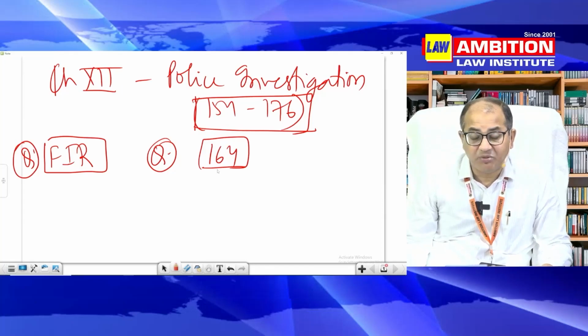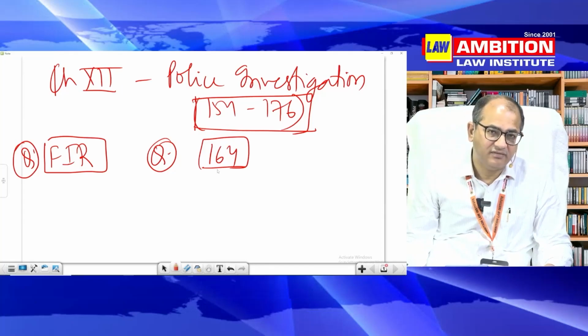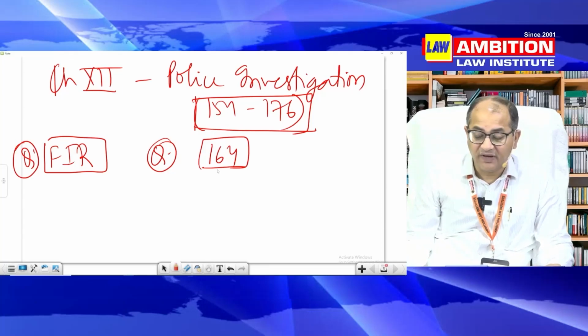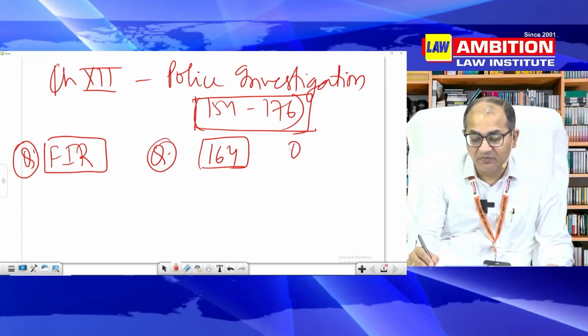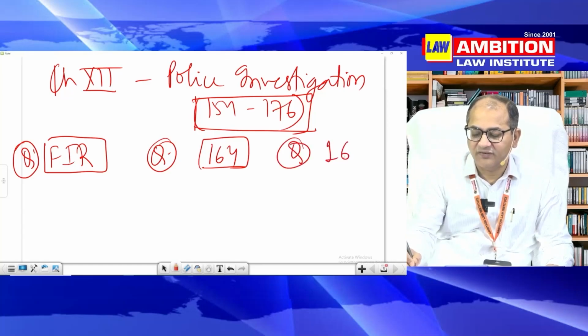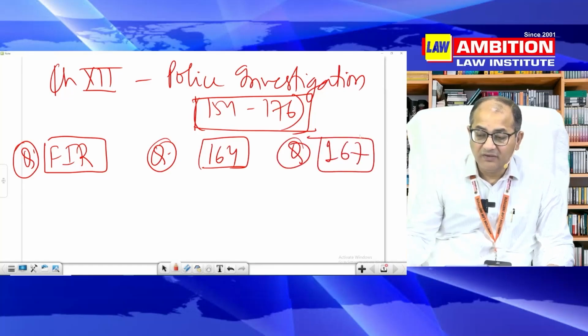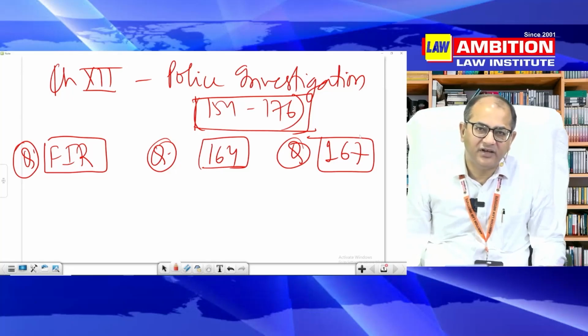164 is another prolific area of question. It raises various issues, so you will have to be very, very careful. Then the third area of question is 167. Now, see, recently we have raised a debate on 167.